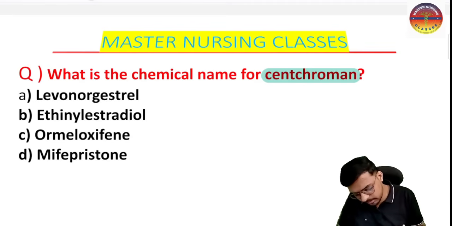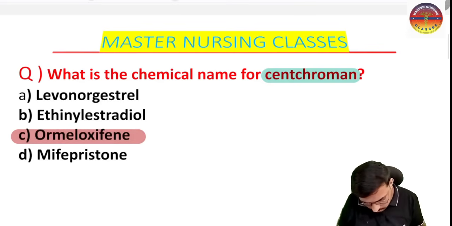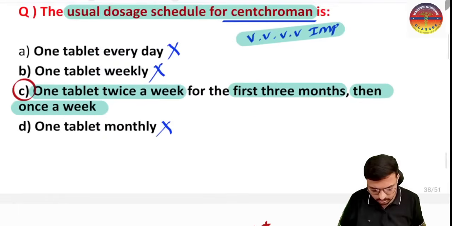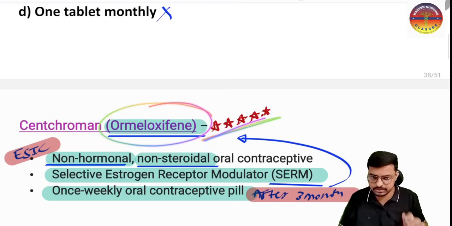Yes, so almost all people gave the correct answer. The chemical name of the centchroman is ormeloxifene. Just now only we have done this one. The first statement I told you was the chemical name only. So centchroman we also call ormeloxifene. So this is very important.